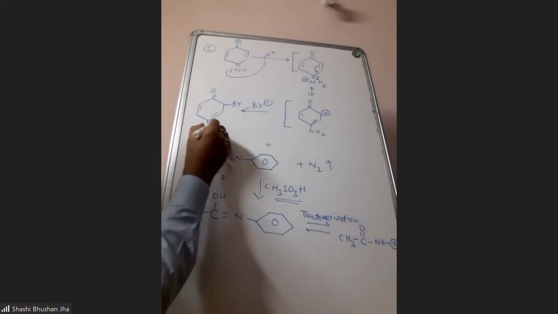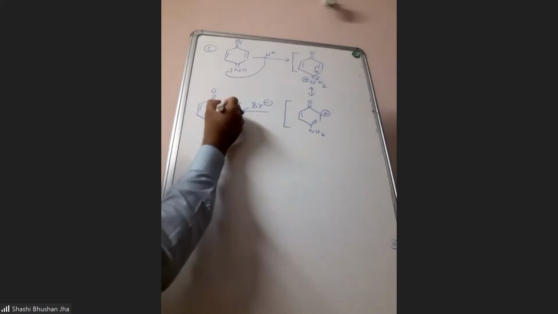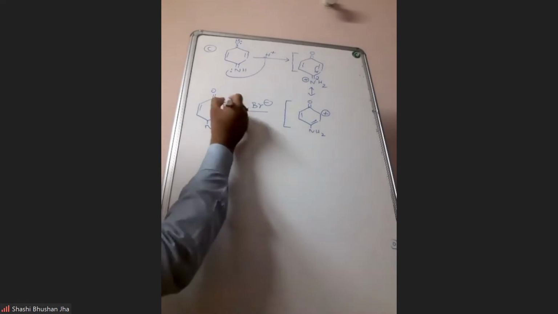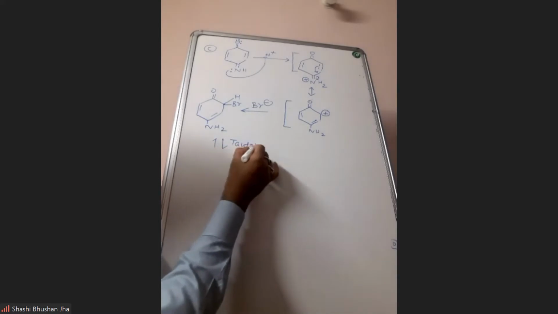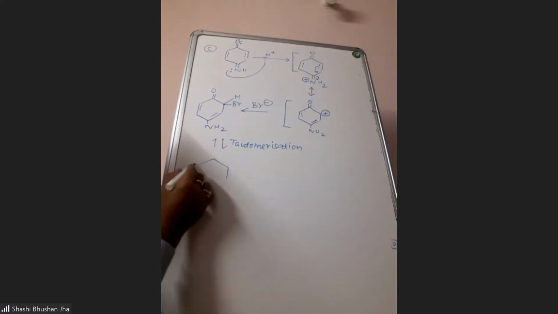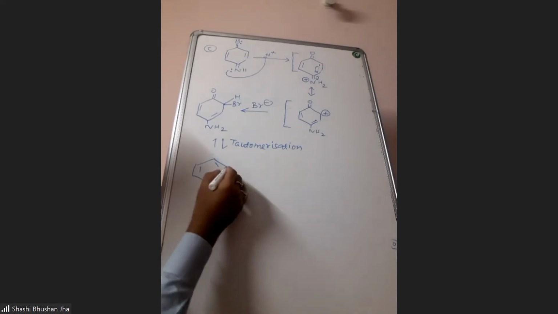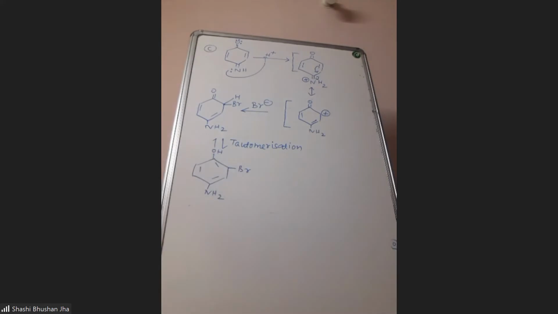Here you have NH2. Now after that, the next step you must have understood. What is the next step? Tautomerization. At this carbon you have one hydrogen, so it will tautomerize now. So this is the product.